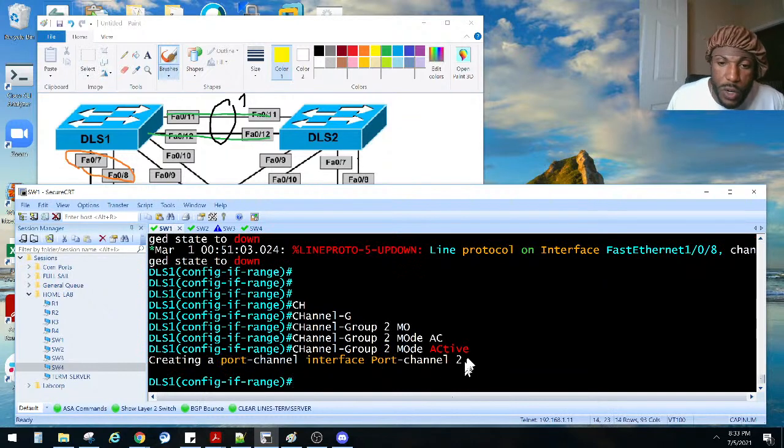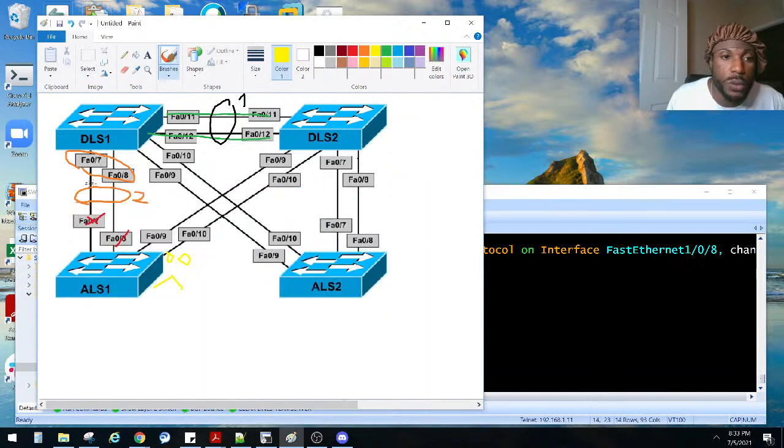And then notice we're creating port channel 2, but I don't think it's gonna be up because we shut the physical interfaces down. So those guys are down.